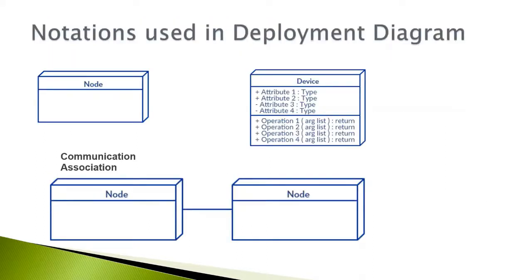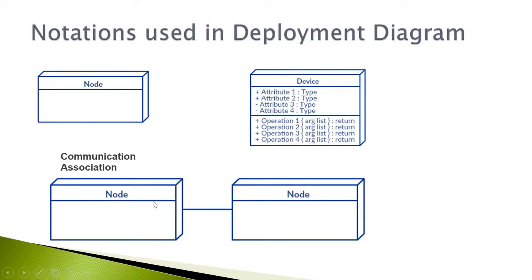So let us discuss the notations used in the deployment diagram. The first important notation used in the deployment diagram is the node. A node is represented as a cube, which is a physical entity that executes one or more components, subsystems, or executables. A node could be a hardware or software element.